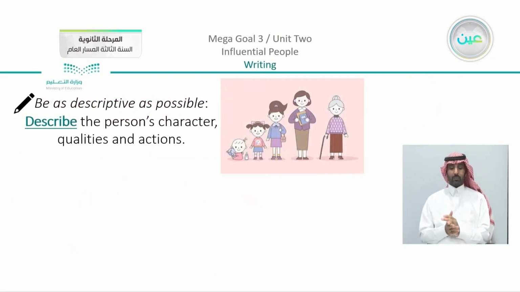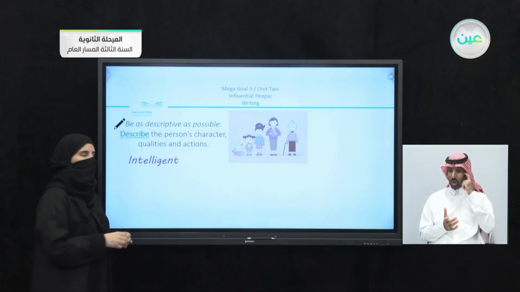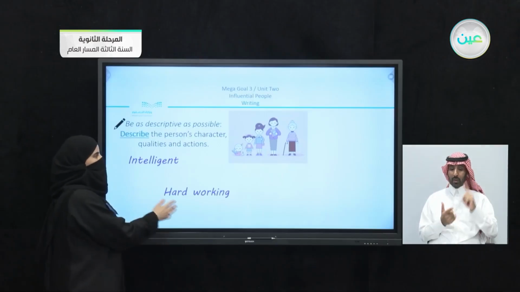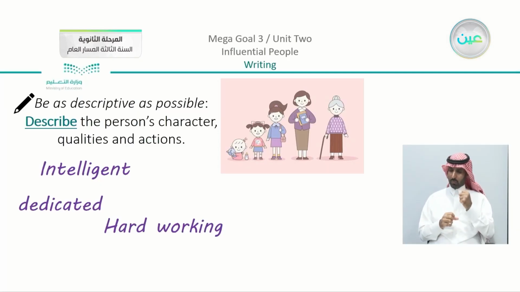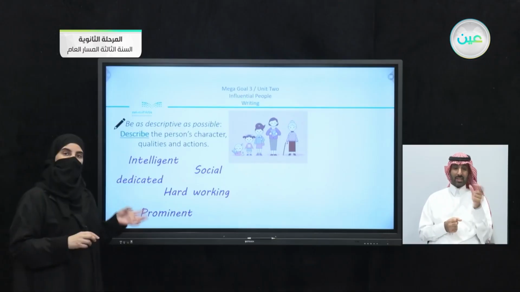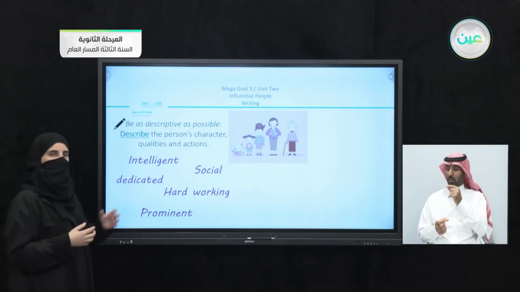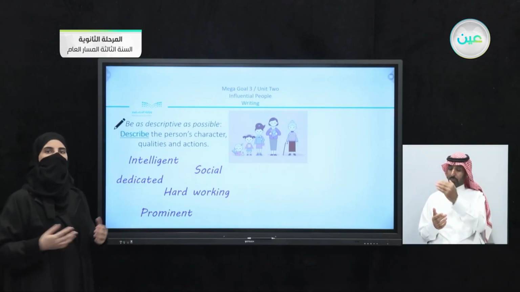Now, describe the person's character by using qualities or actions. I mean by this that we can use words like intelligent. We can also use hardworking. We can say dedicated, and we have social. So you can see that we have different adjectives that can be used to show the qualities of this person or his or her actions.